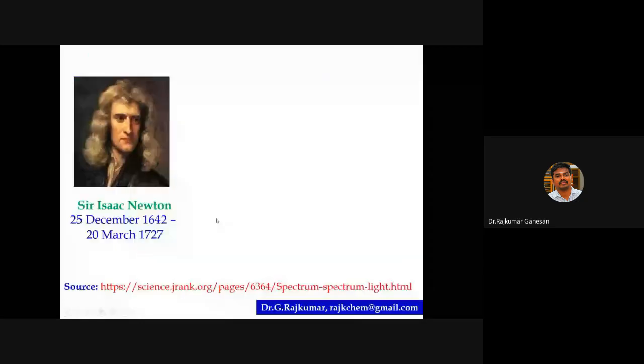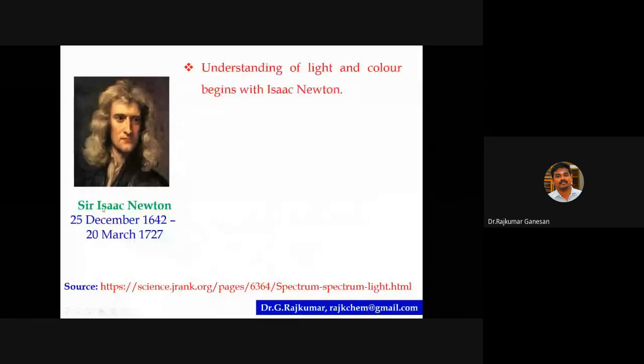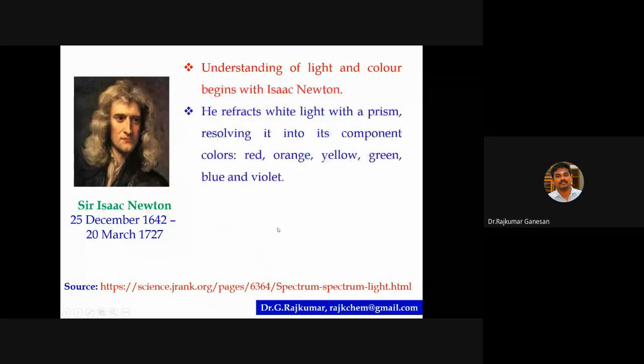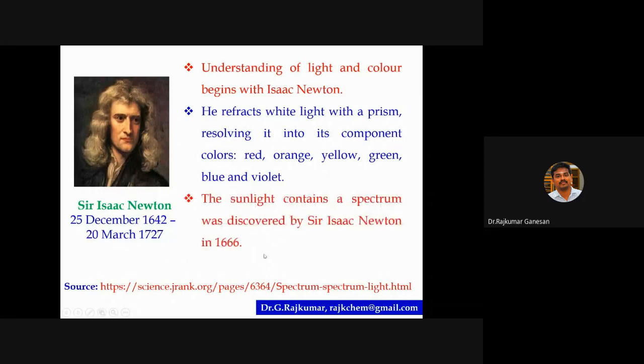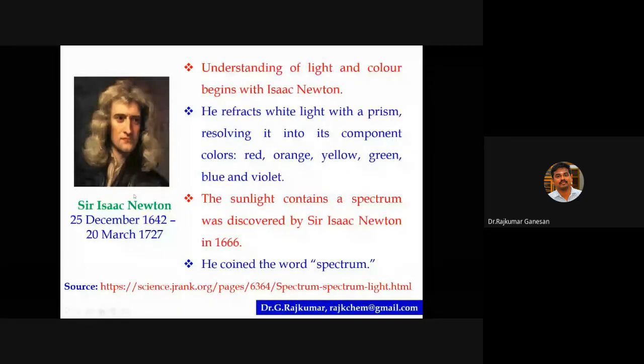The history of color and light begins with the era of Isaac Newton. He refracted white light with a prism and resolved it into several components, namely red, orange, yellow, green, blue and violet. The sunlight contains a spectrum. It was discovered by Sir Isaac Newton in the year 1666. He coined the word spectrum. You are all very familiar with the spectrum, spectroscopy, and electromagnetic radiation.